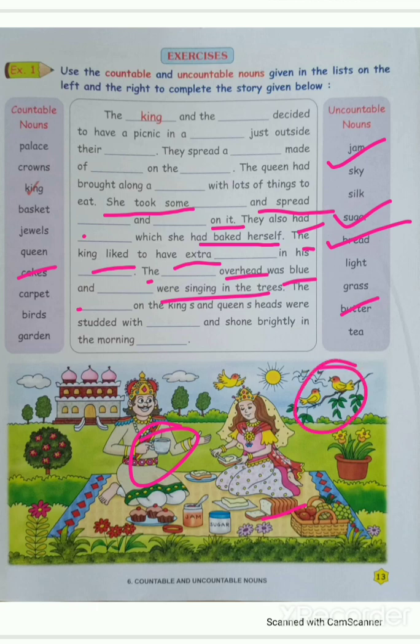What is singing in the trees? Birds. Okay, so first what will come? The, what is overhead was blue? That is a sky. The sky overhead was blue and birds were singing in the trees.